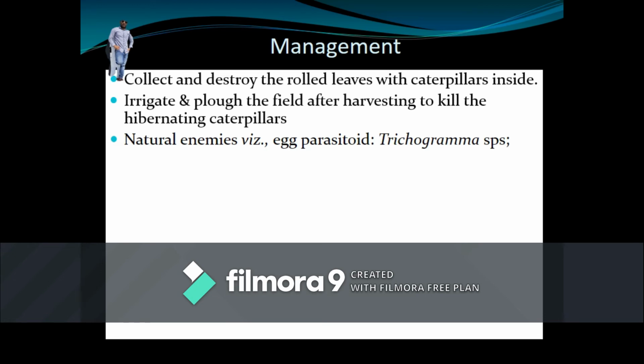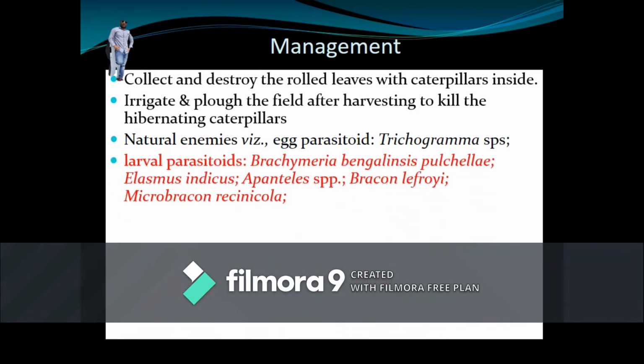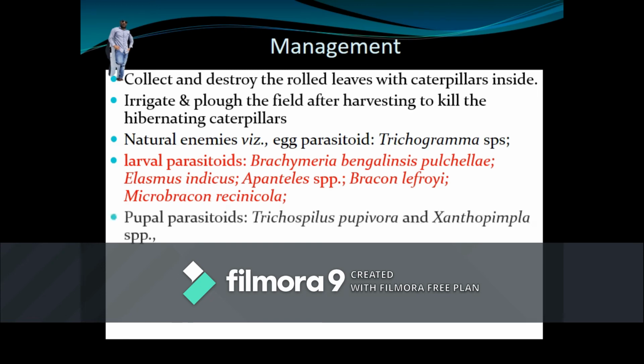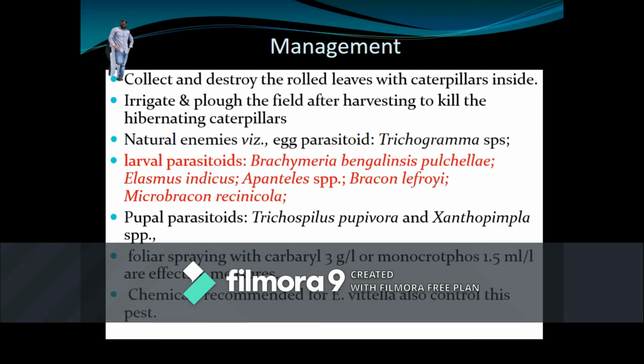Release of natural enemies such as the egg parasitoid Trichogramma species, larval parasitoids Brachymeria bengalensis, Elasmus indicus, Apanteles species, and pupal parasitoids Trichospilus pupivorus and Xanthopimpla effectively control the pest. Then foliar spray with carbaryl 3 grams per liter or monocrotophos 1.5 ml per liter is effective. The chemicals recommended to control Helicoverpa armigera, Spodoptera also control this pest.